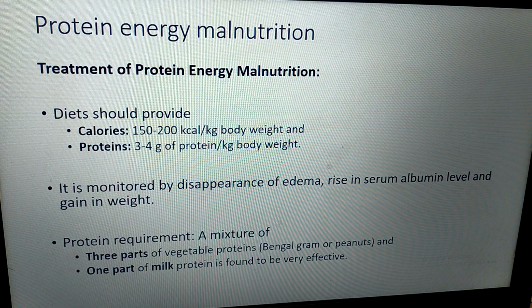Now for the protein requirement, we have to take a mixture in which 3 parts are vegetable proteins, which may come from any gram, for example Bengal gram or peanuts, and 1 part of protein should be taken from milk. That means if 40 grams of protein are required, then 30 grams should be taken from vegetable proteins and 10 grams should come from milk proteins.